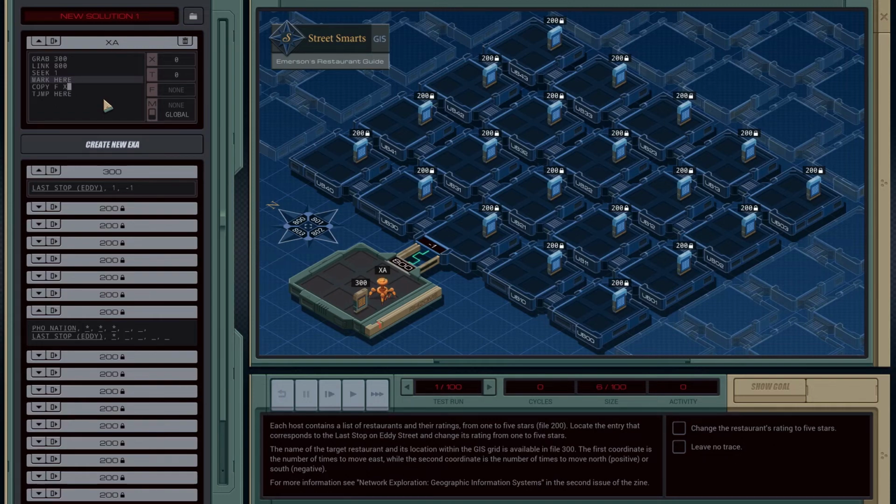Copy F into X. Do we need to copy it? Yeah, we do. Okay, and then we'll say test T is less than 0. And if true jump, if it's less than 0, then we need to go west.